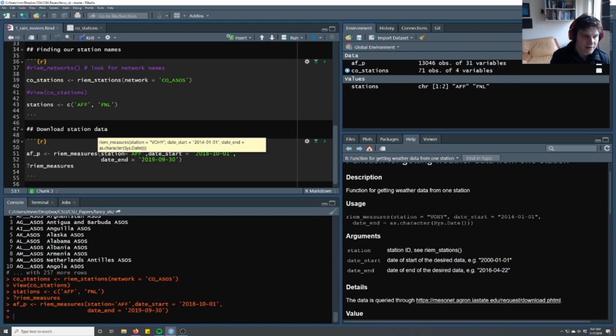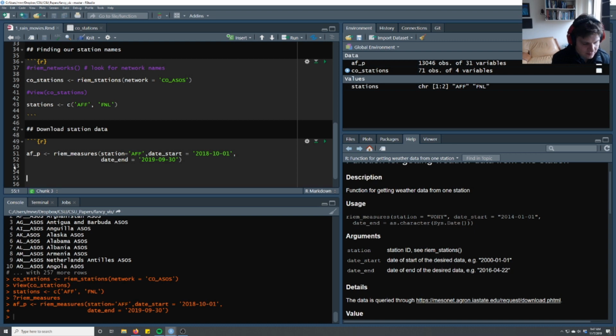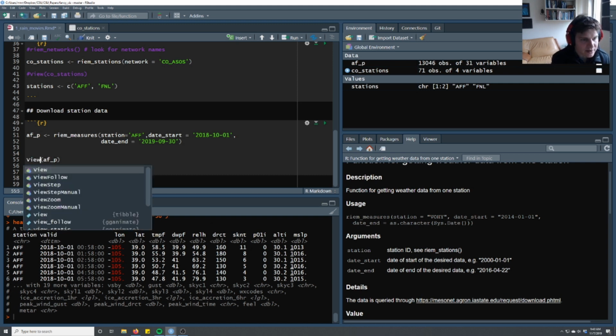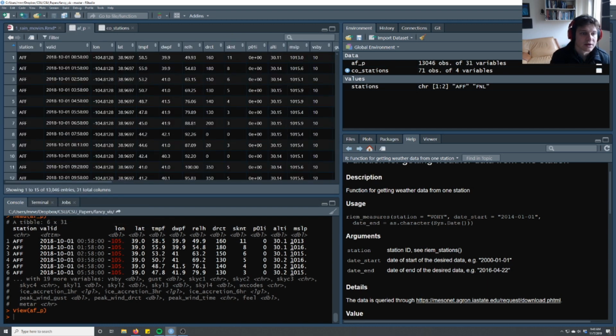I'm hoping it doesn't take too long. Okay, that's relatively fast. Let's take a look, head AFP. It looks like it has data every hour, and then it has the long and the lat, and it has temperature, relative humidity, and a bunch of other things. I think head is not showing me everything, so let's use view.